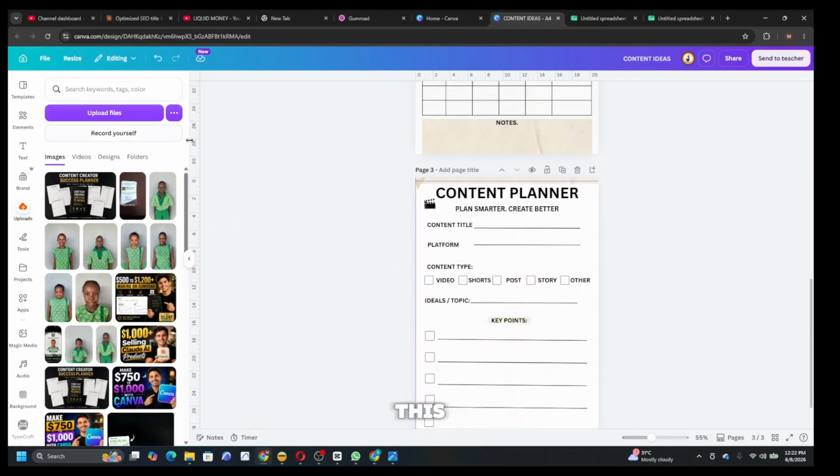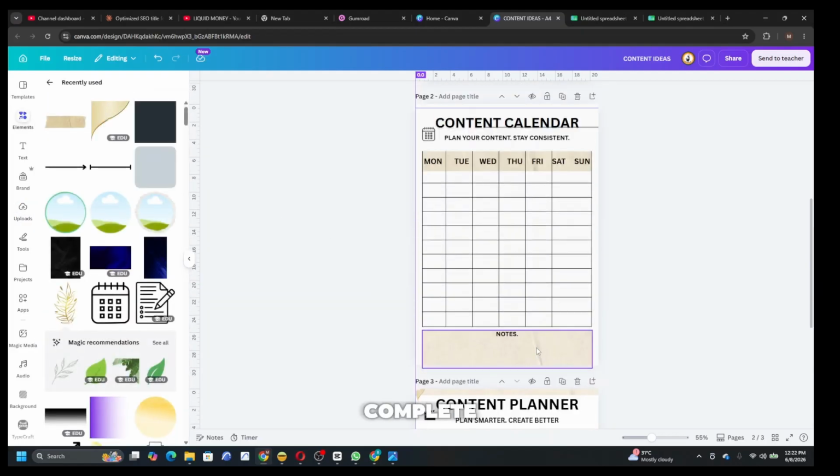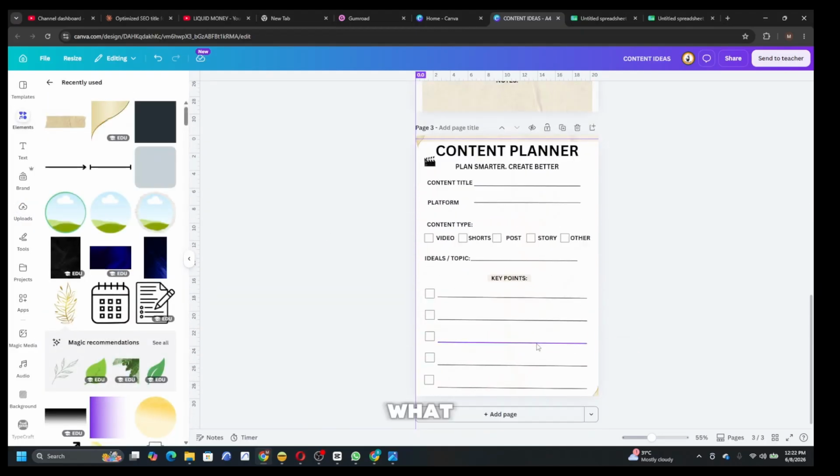As you can see, this is a complete bundle, okay? When you create the complete bundle just like this, what you have to do is package it all in one bundle, take it to Gumroad and launch it. I'll show you how you can export it.